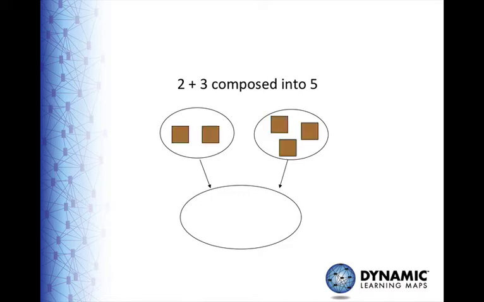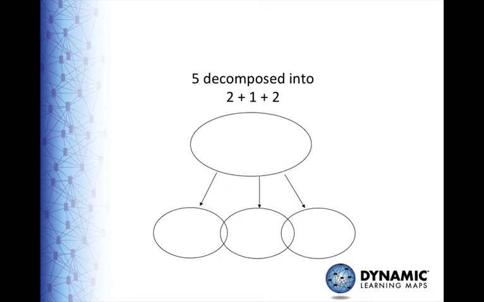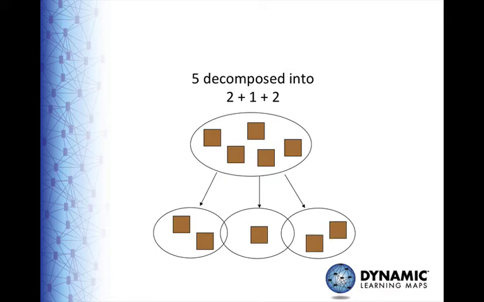2 plus 3, or 3 plus 2, can be composed into 5, along with many other representations of 5, including 1 plus 1 plus 1 plus 1 plus 1. Or 5 can be decomposed into 2 plus 1 plus 2, or any other combination of 5.